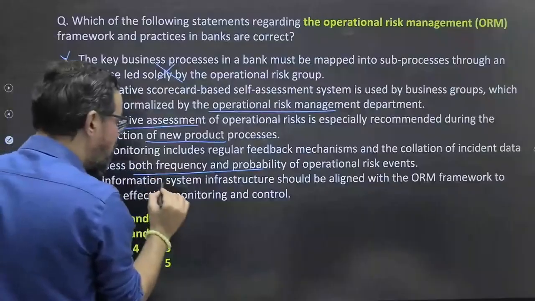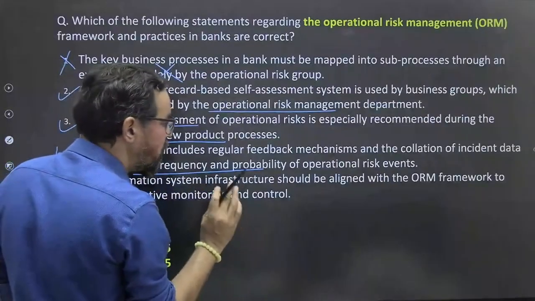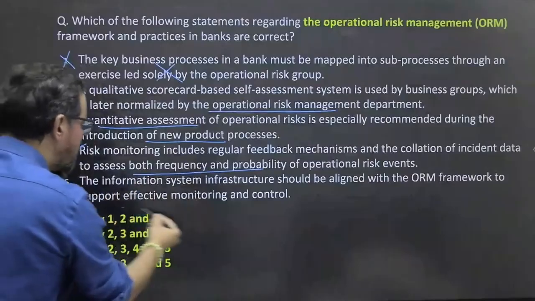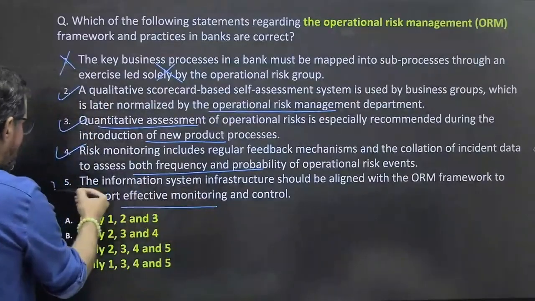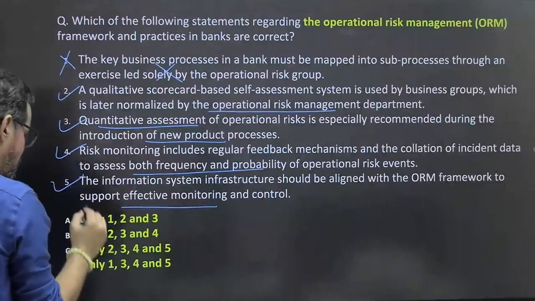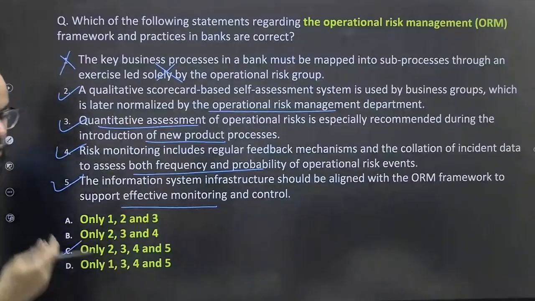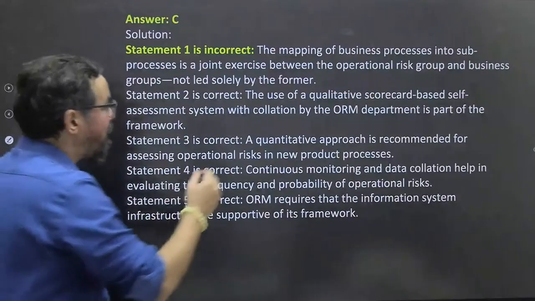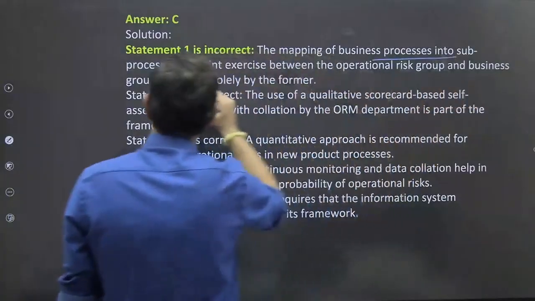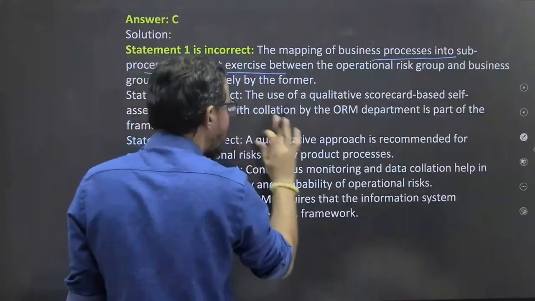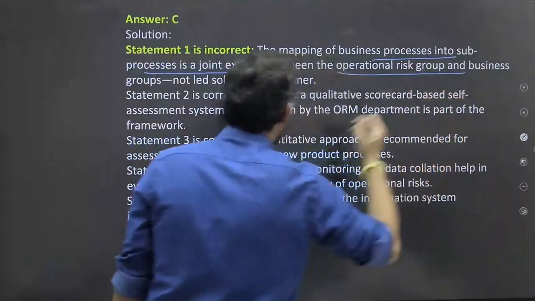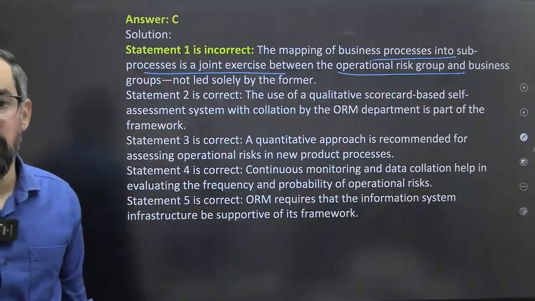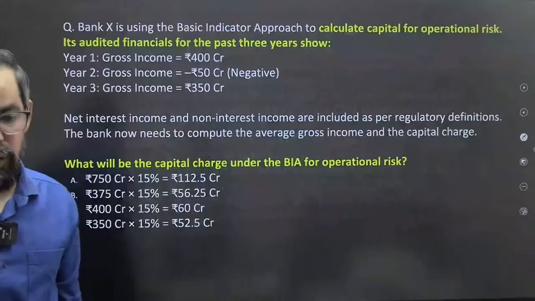The information system infrastructure should be aligned with the operational risk management framework to support effective monitoring and control. So 2, 3, 4, 5 means option C should be the right answer for this particular one. Correct? Very good. Mapping of business process into sub processes is a joint exercise between the operational risk group and the business group. We cannot do it in isolation.